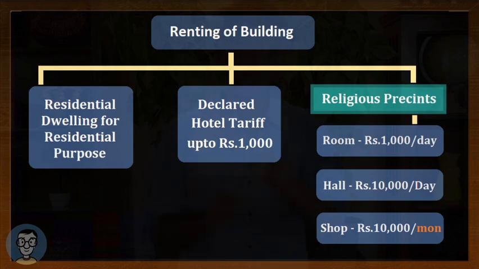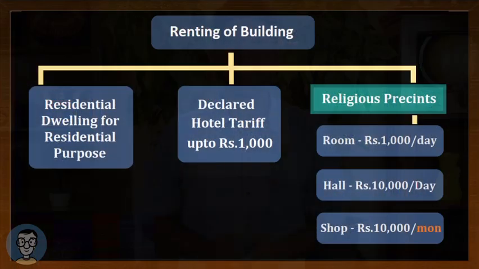Don't confuse. Earlier one was 10,000 per day with regards to hall. But when it comes to renting of shop, it is 10,000 per month. So if the shop rent is lesser than 10,000 rupees, it is exempt from GST. But if it is more than 10,000 rupees, it is taxable.